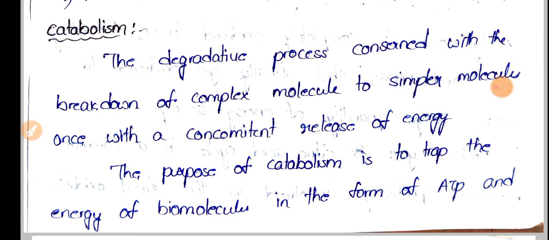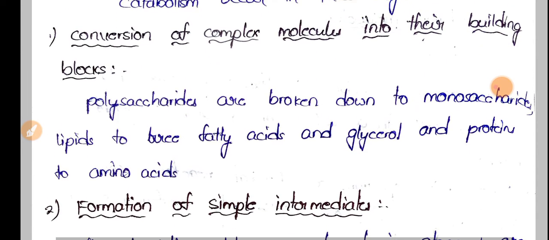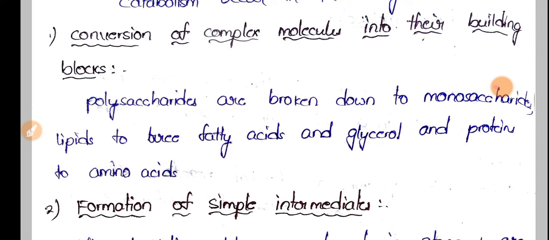So how does this happen in our body, let's see. It occurs in three stages. The first is conversion of complex molecules into their building blocks, in the second step formation of simple intermediates will be seen, and in the third step final oxidation of acetyl CoA.